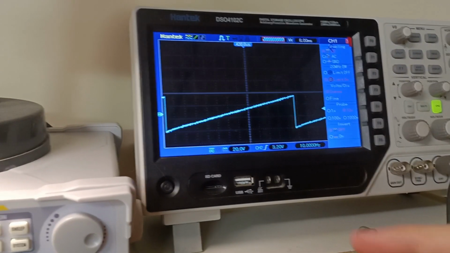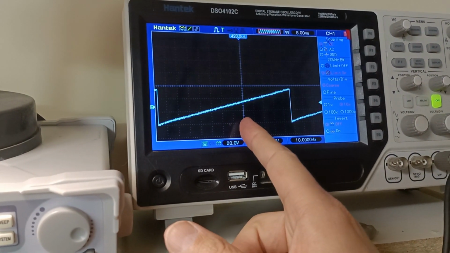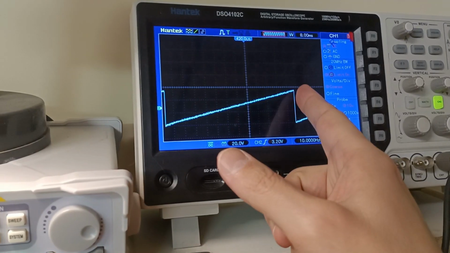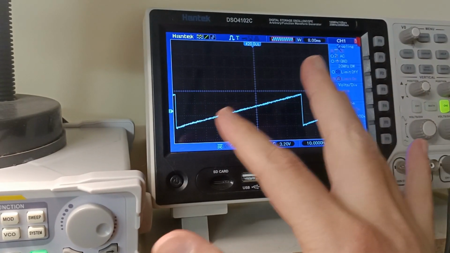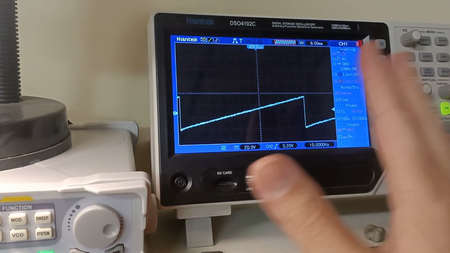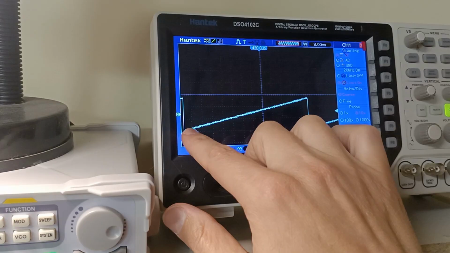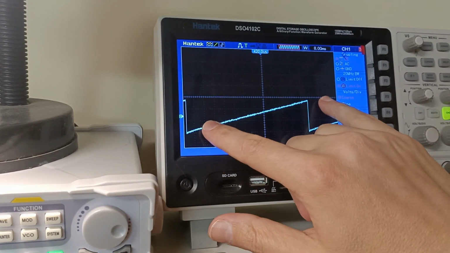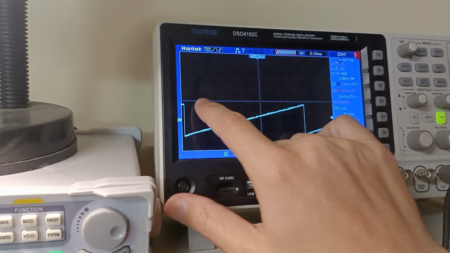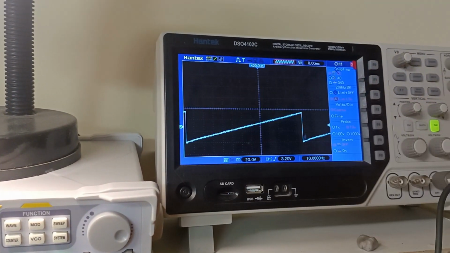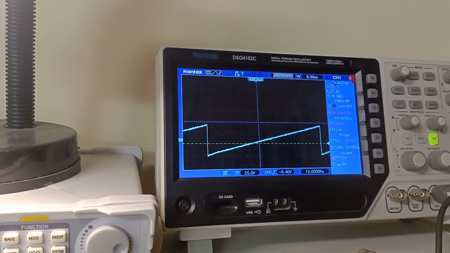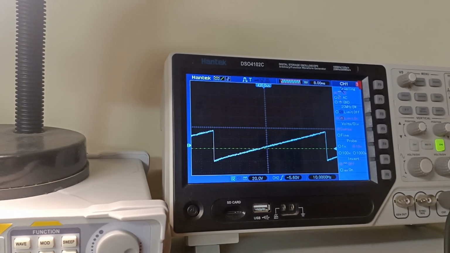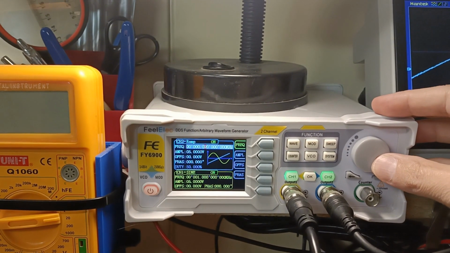Now the next thing I'm going to do is, if you have 10 divisions between the start and the end of the ramp, then I know each division is going to be 10% of the frequency range that we are sweeping. So I'm going to maneuver these to be 5 to the right of center and 5 to the left of center for the start and end point of the ramp. I can do that in two ways. I can move the ramp left and right by adjusting the triggering point, and I can control the width of the ramp by adjusting its frequency.